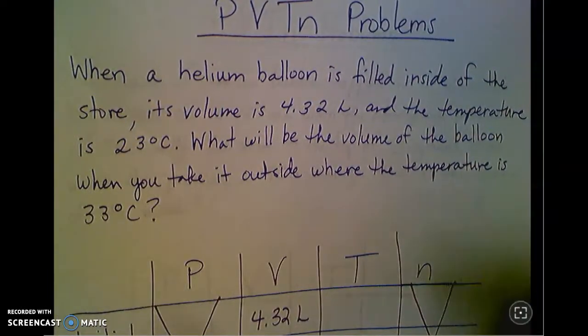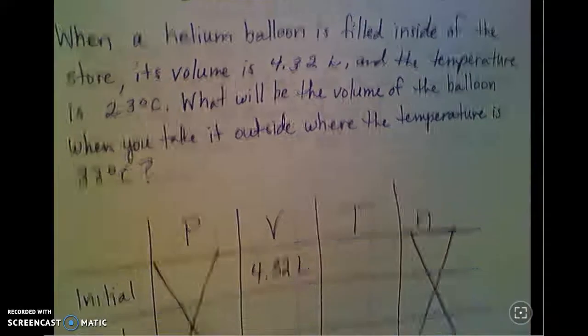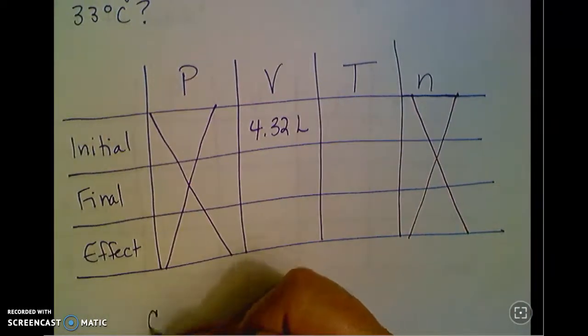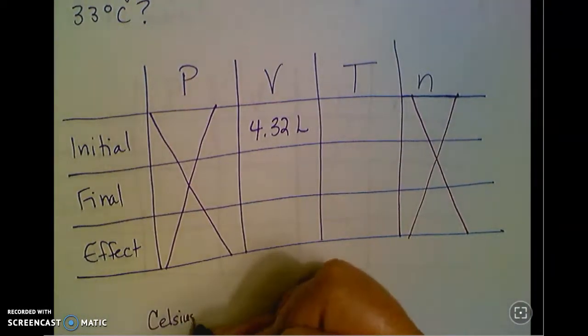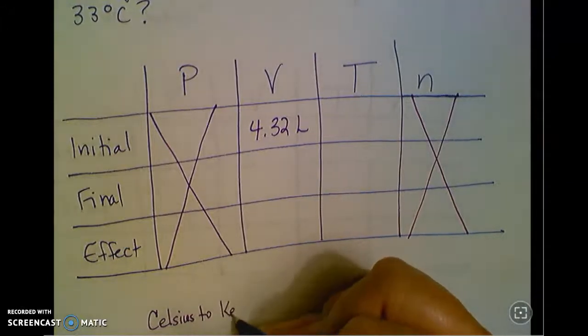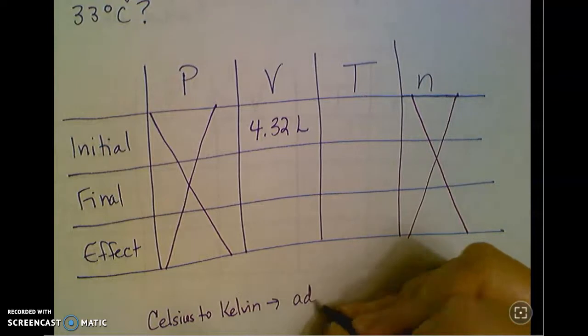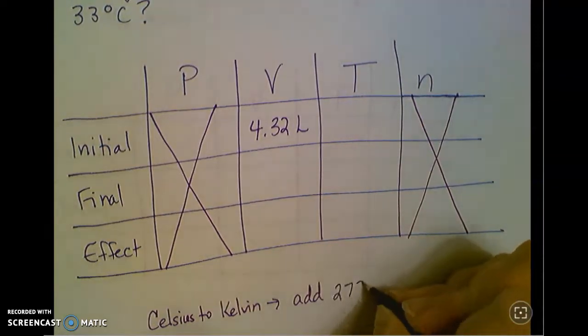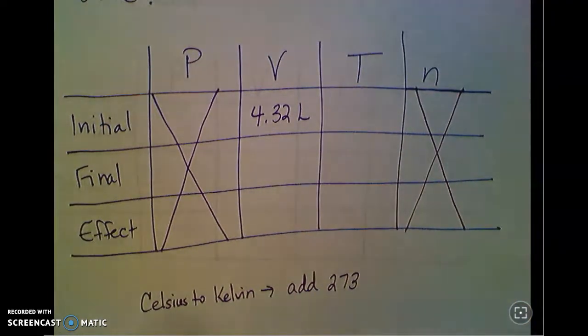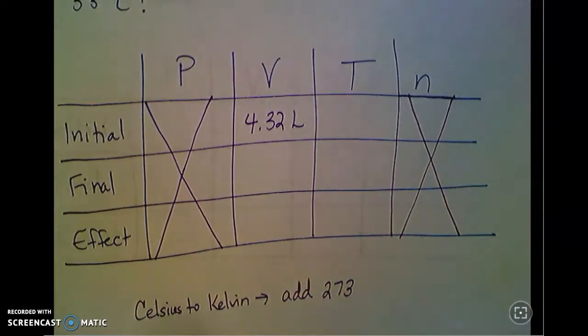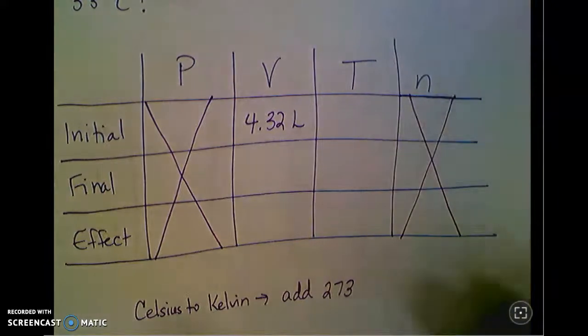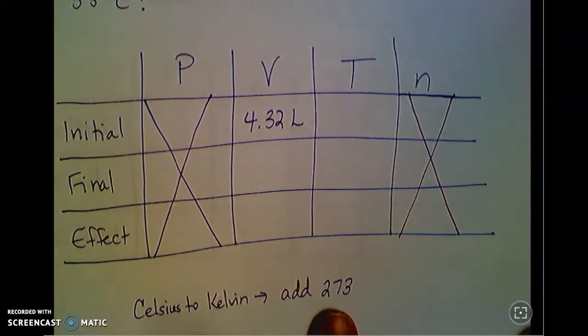It's really simple. So for Celsius to Kelvin, you're just going to add 273 to the Celsius temperature. Celsius and Kelvin degrees are the same size. It's not like Fahrenheit and Celsius, where the degrees are actually different. The Kelvin scale is just shifted downward 273 spaces.